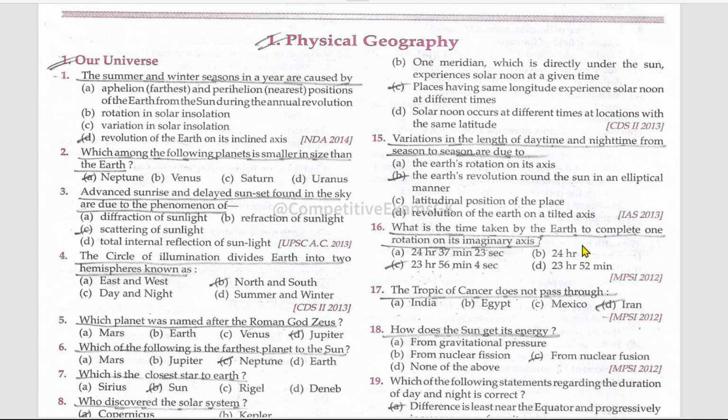What is the time taken by the Earth to complete one rotation on its imaginary axis? 23 hours, 56 minutes, and 4 seconds. The Tropic of Cancer does not pass through Iran. The Tropic of Cancer passes through which countries? Mention those in the comments. How does the sun get its energy? From nuclear fusion.